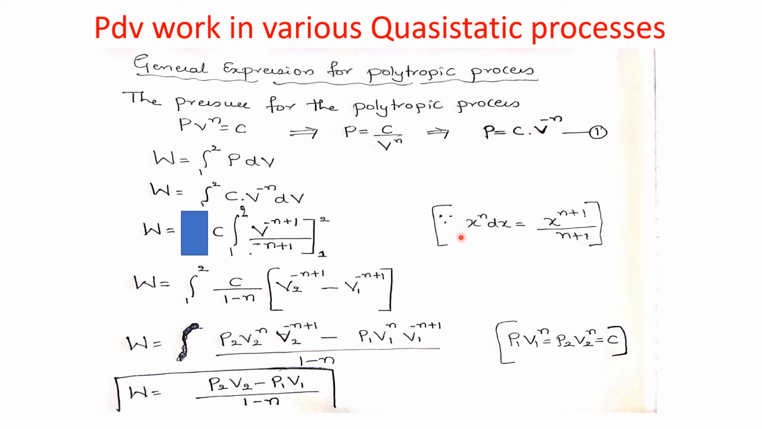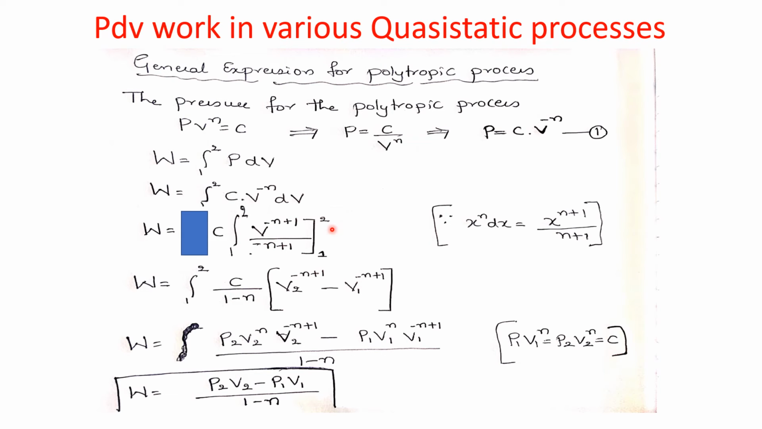If we integrate x to the power n into dx, this is our standard formula: x to the power n plus 1 divided by n plus 1. In that form I will write this equation: V to the power minus n plus 1 divided by minus n plus 1, in the square bracket from 1 to 2. The extra integration sign should not be here, cancel it. I have taken this outside: C divided by 1 minus n.